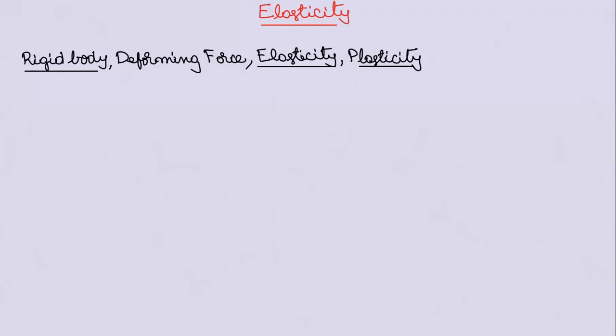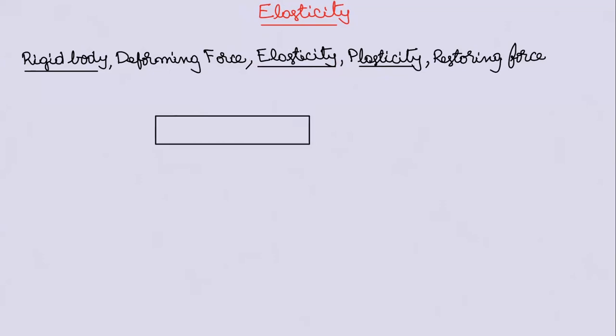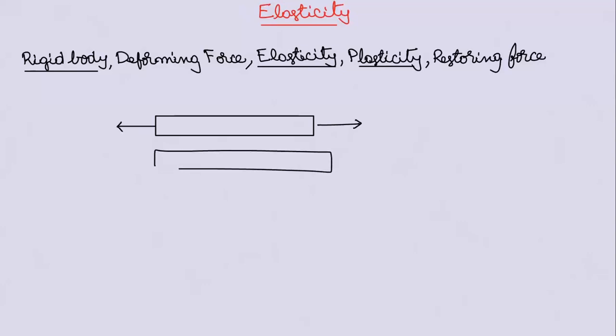Now, the next thing you need to understand is restoring force. What is restoring force? In elastic bodies, assume there is a rod or rubber band. If I apply force on both sides, it will elongate.